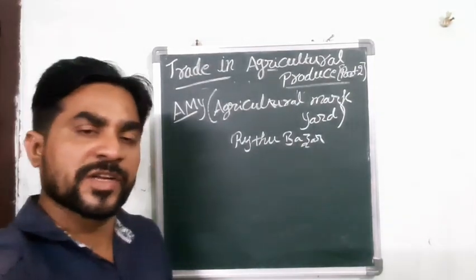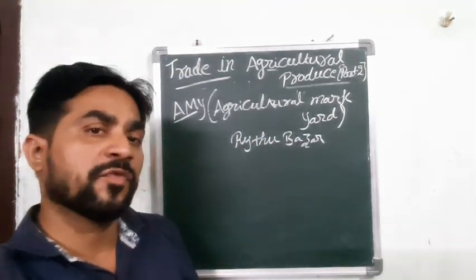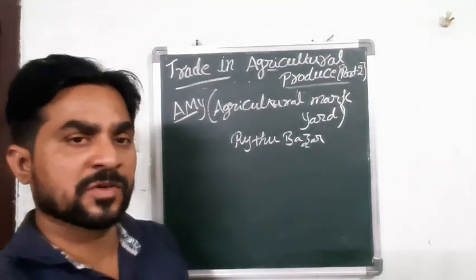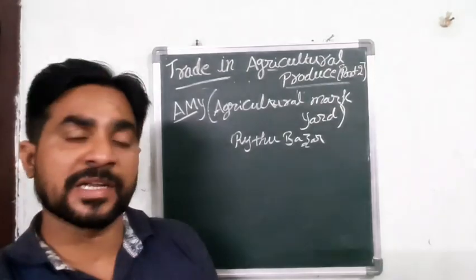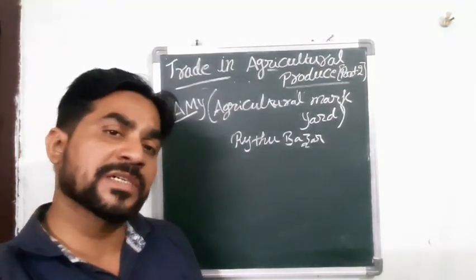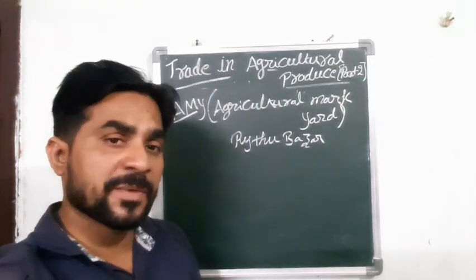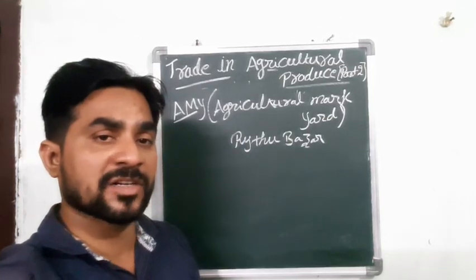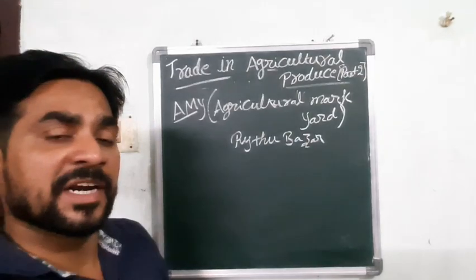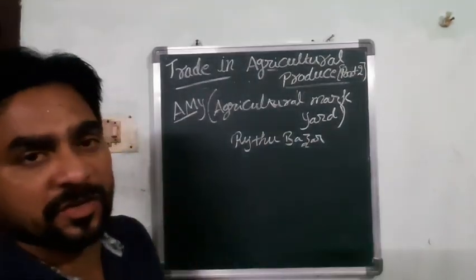Clear or not? We know that in the Raitu Bazaar, farmers are selling vegetables or fruits only. If you take the example of AMY, the Agricultural Market Yard, there the farmers are selling products like paddy. Paddy means what we know as wood or worry, and wheat, some other different types of pulses and different grains also they are selling in the region of AMY.